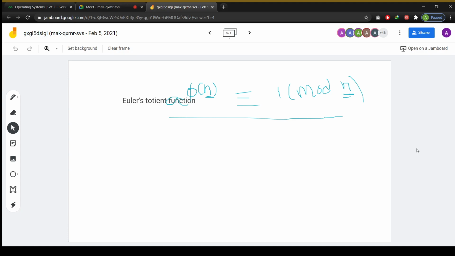So you have to observe what the relatively prime numbers are. GCD of 1, 8 equal to 1, so 1 is one number. The second number is going to be 3, because GCD of 3, 8 equal to 1. The third number is going to be 5, GCD of 5, 8 equal to 1. The fourth number is going to be 7, GCD of 7, 8 equal to 1. So if the GCD of two numbers is equal to 1, then we call those numbers relatively prime numbers.